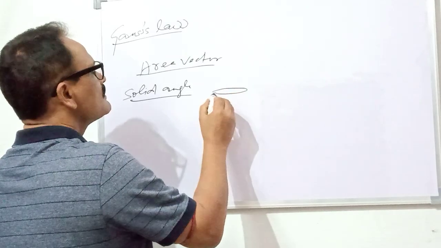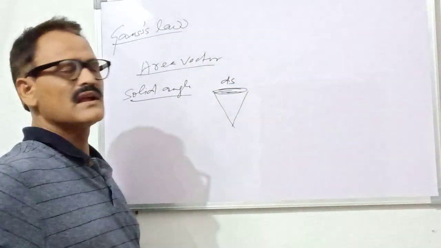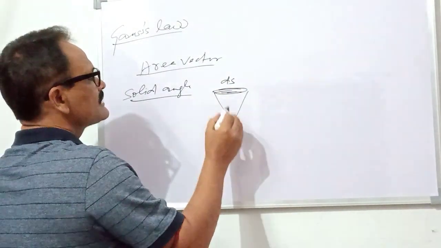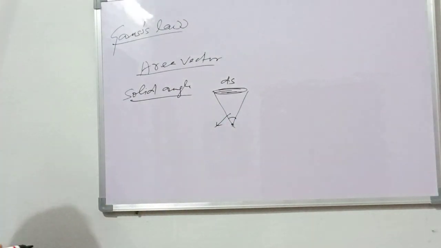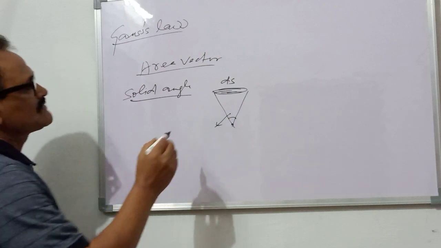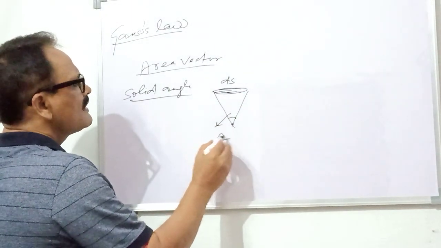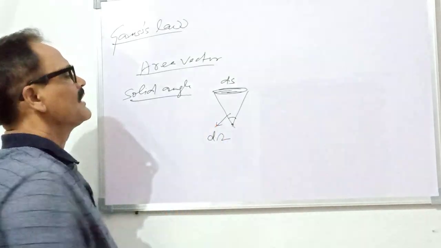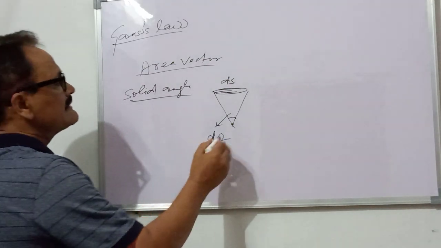Suppose this is a cone, and this is the area ds, and this area makes an angle at this point. The small solid angle is denoted by capital omega, and since it is small, it is d omega. This angle is three dimensional.